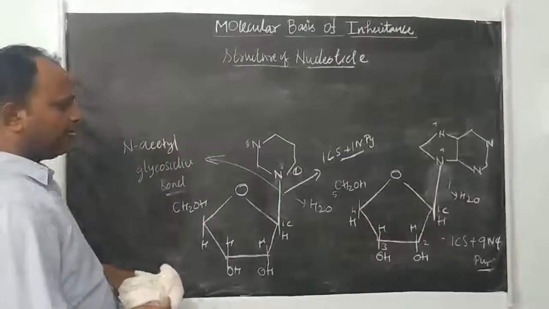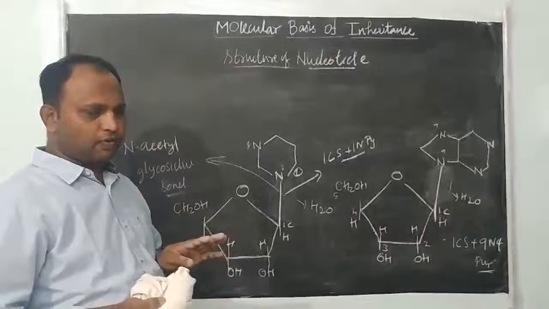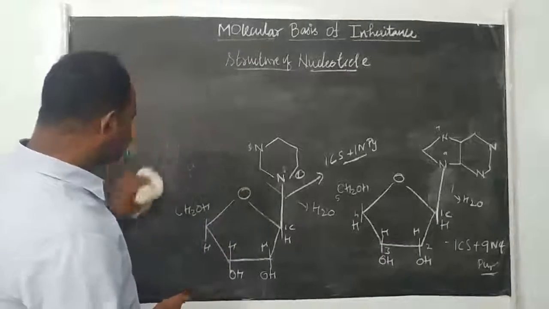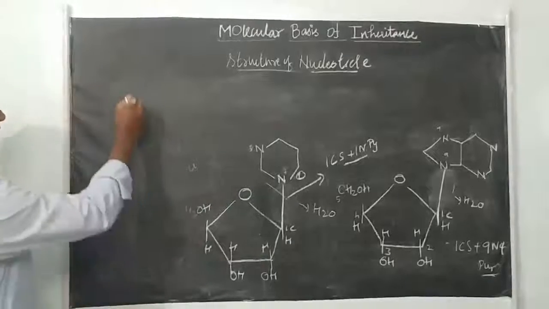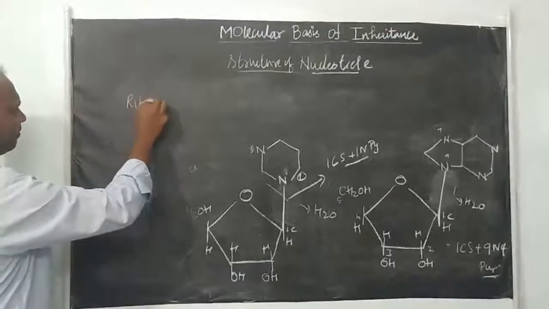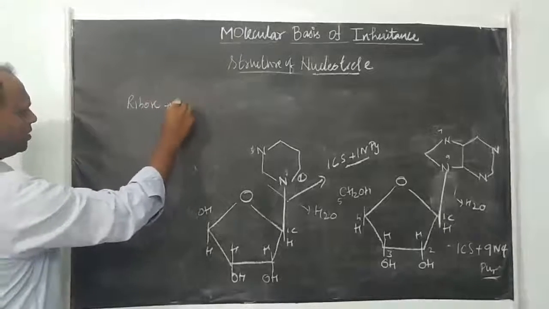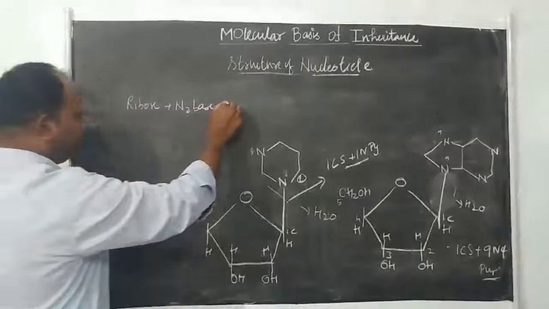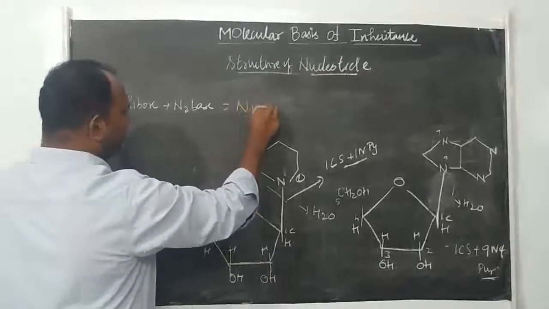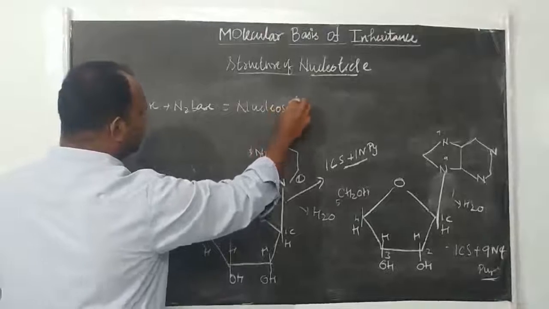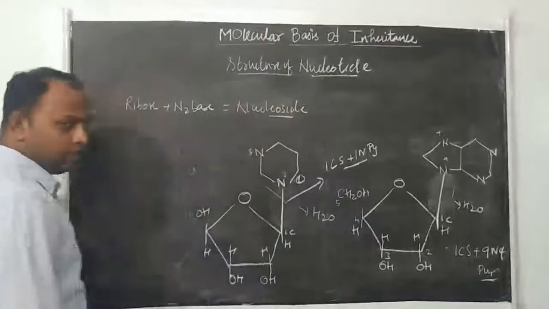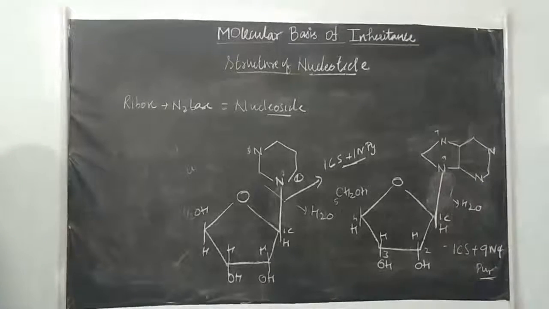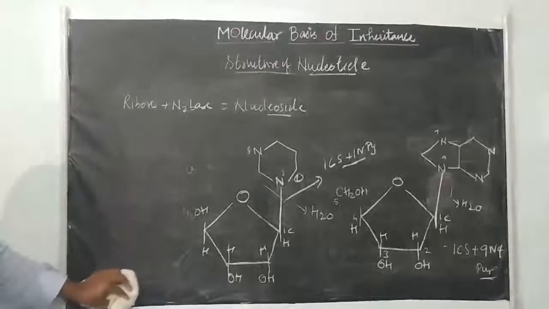Now you can see here, in a nucleotide 3 components are found. But here only 2 components are there. What are the components? One ribose sugar plus one nitrogen base. This structure you can call a nucleoside. In RNA there are 4 types of nucleosides, and in DNA there are 4 types of nucleosides.